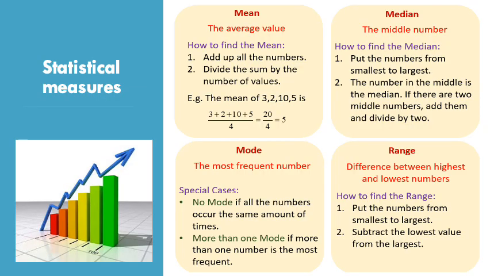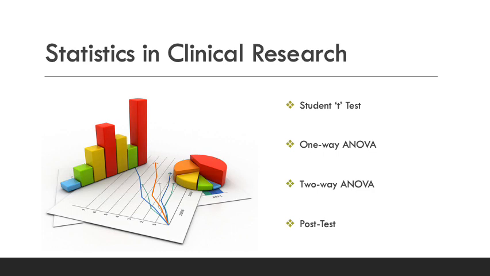And these are some statistical measures we can utilize in statistics. Mean is the average value, median is the middle number among the numbers, mode is the most frequent number in the list, and range is the difference between the highest and the lowest number. So that is what the range is.